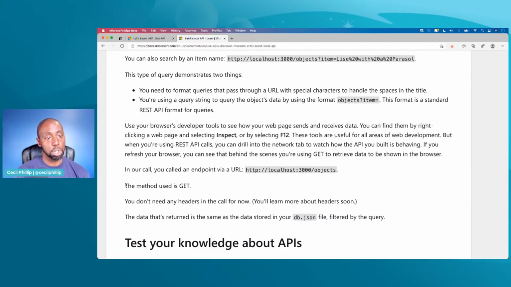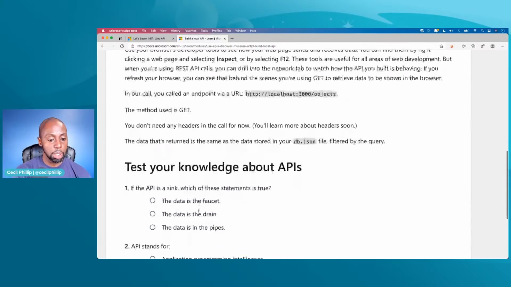Now, by default in our browser, if I just paste something in the browser, it's just going to do an HTTP GET. It's going to say, hey, get me the thing that's coming from this place, right? Which is essentially what we did. But what if we wanted to do some other things? Like what if I wanted to create an object or delete an object, right? We can map those to those types of HTTP methods that I spoke about earlier. So let's keep on going.